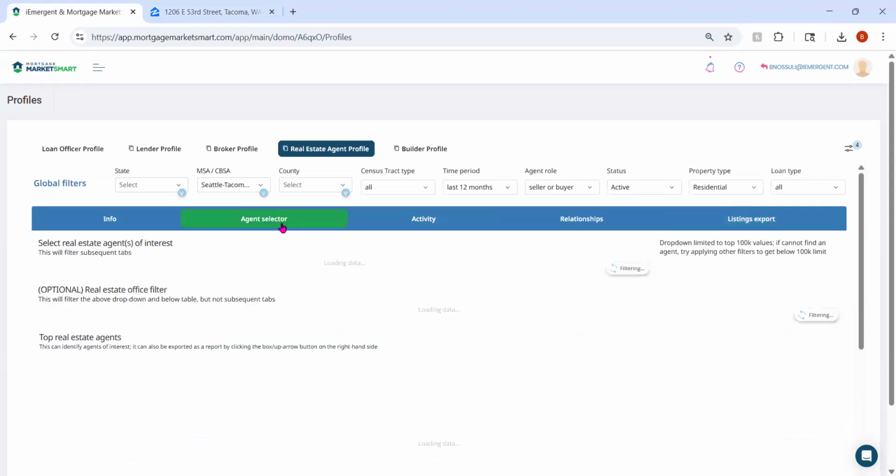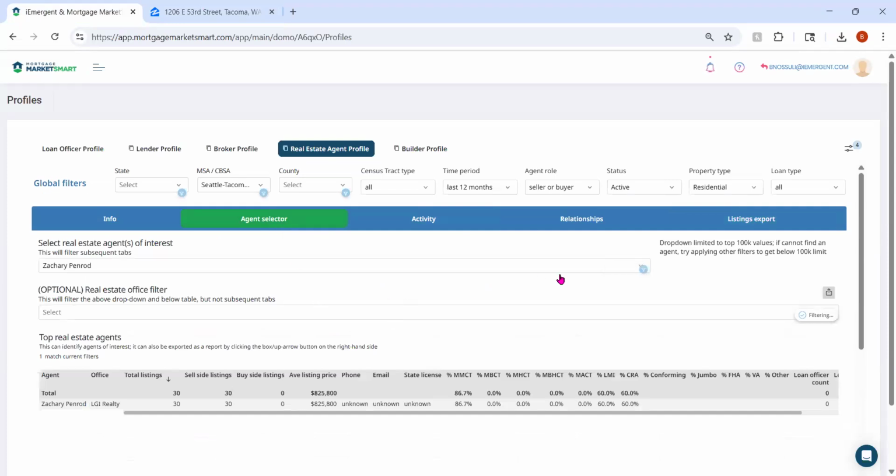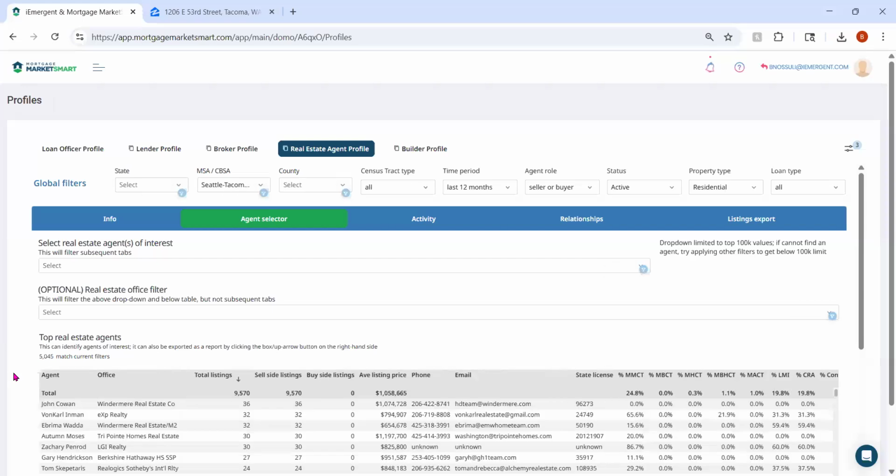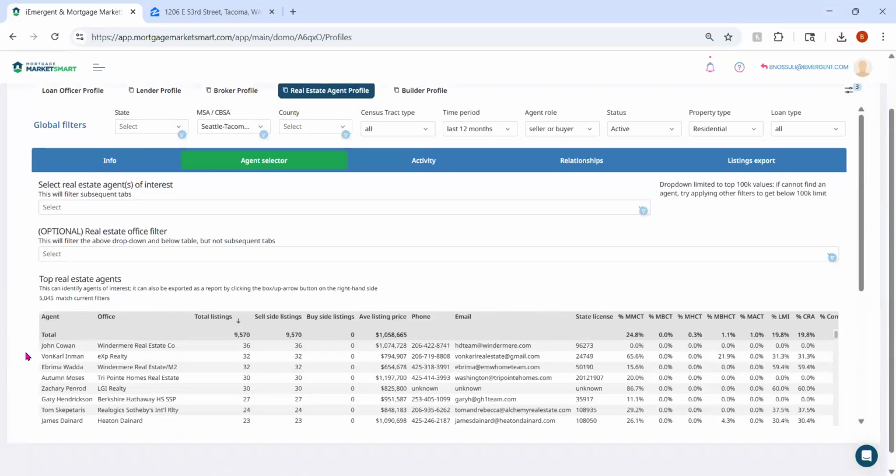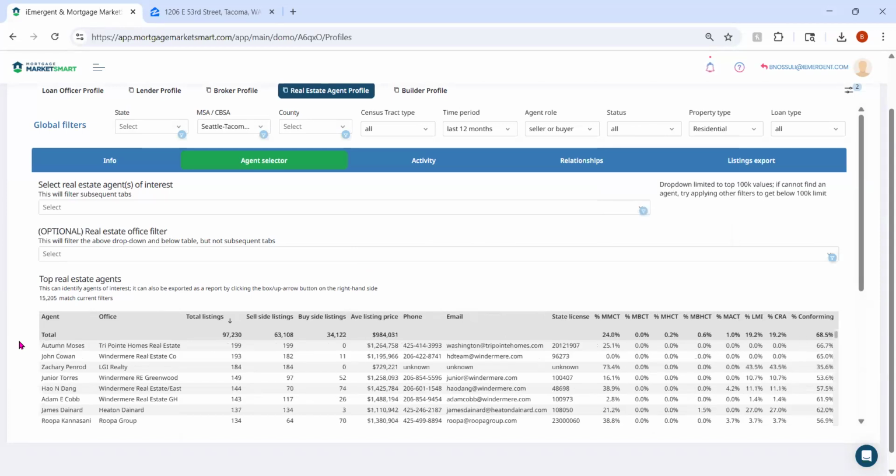If I go back to my agent selector, I can always remove Zachary by clicking on this little slash filter slash button, and it'll return me to the original table that I was looking at first. And actually, it doesn't, because I have added a filter. So if I remove my active filter here and I select all, then we'll get back to the original table that has all of the agents, whether they are listing agents or buyer agents.